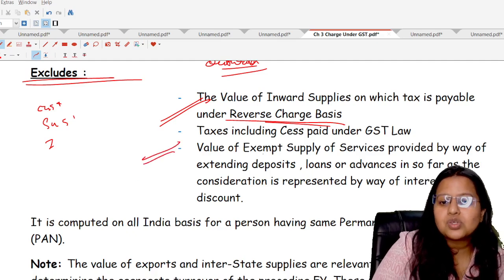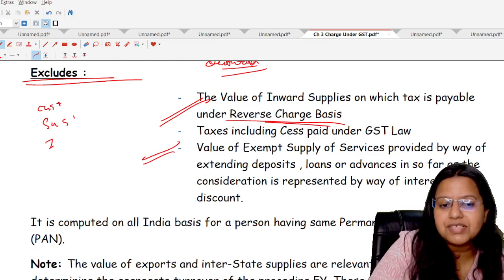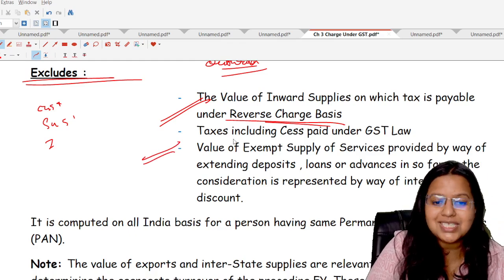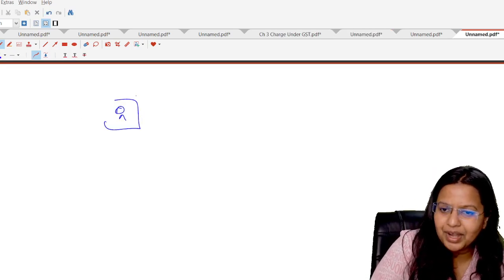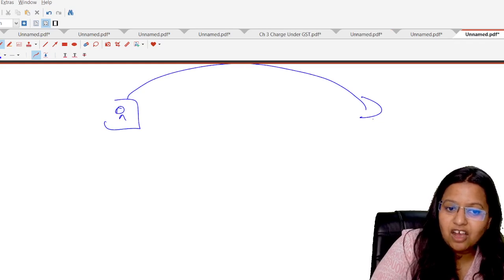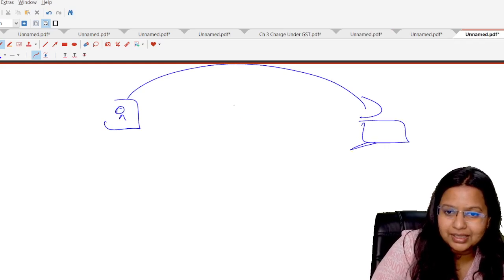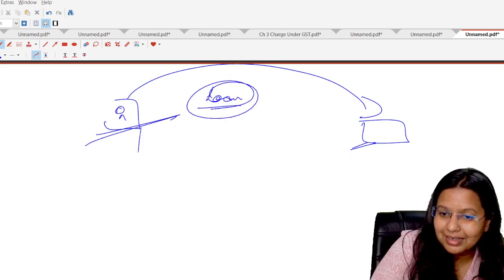Third one is, if there is any kind of services in the nature of that. If a businessman or service provider extends services to his customer or any person as a loan in the context of business only.